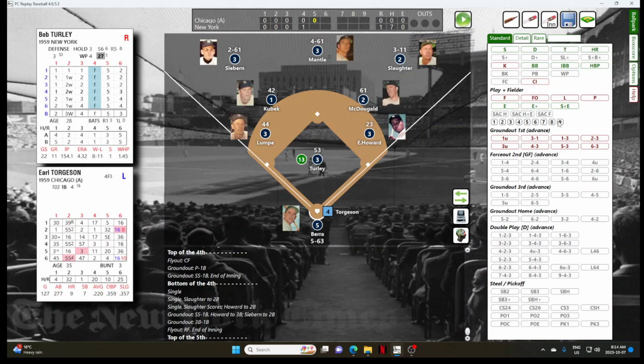As Earl Torgeson kicks the dirt off his cleats, steps in, Torgeson will strike out. And Turley has a strikeout going. That is his 6th strikeout of the game.